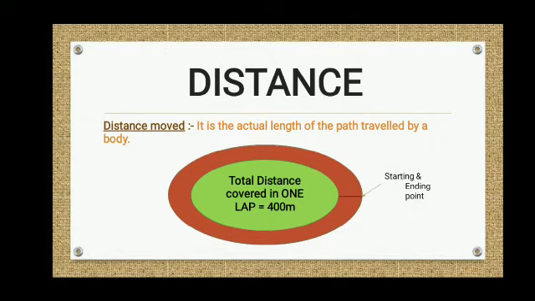Children, here you are having a starting point and end point. The total distance covered in one lap is 400 meters. Now, can I say that for the circle, the distance is the circumference of the circle? You have a starting point and an end point. If you are going with the half circle, then it's a semicircle, the circumference of a semicircle. If you are going with 1/4 motion, then it's 1/4 or 3/4 of your circumference.